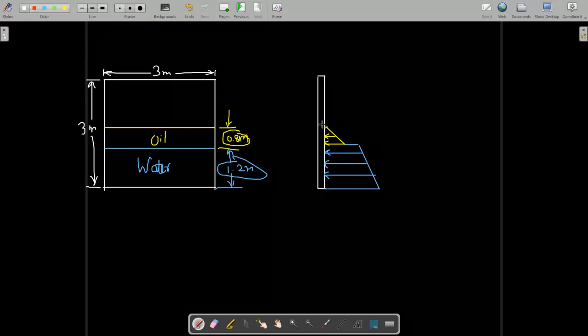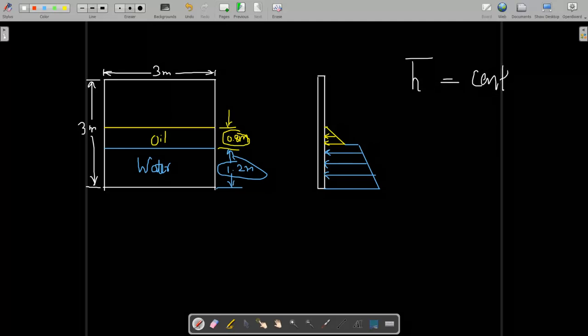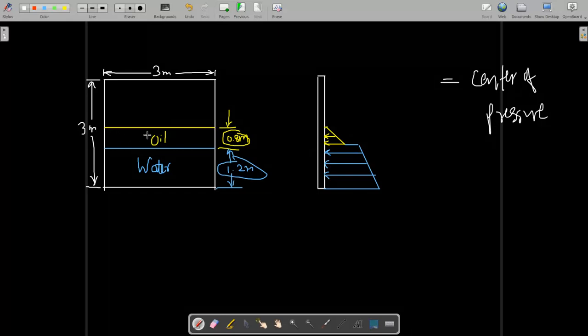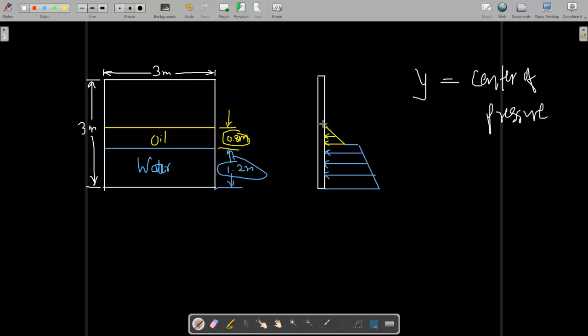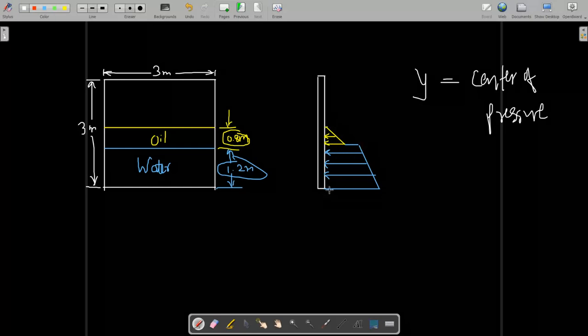Now for this oil portion, as you know, the hydrostatic force is always acting at the center of pressure. We denote h bar as the centroid of this geometric shape, the depth of this fluid. Let's take y as the center of pressure, and you all know that the center of pressure always acts at the centroid of the pressure prism.